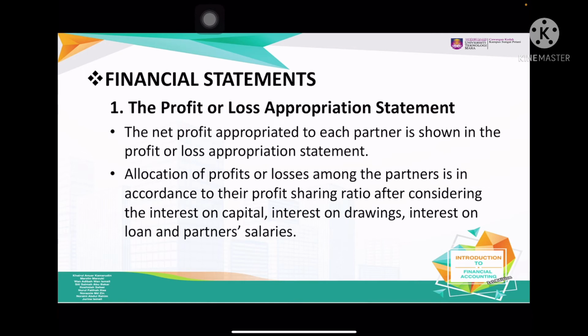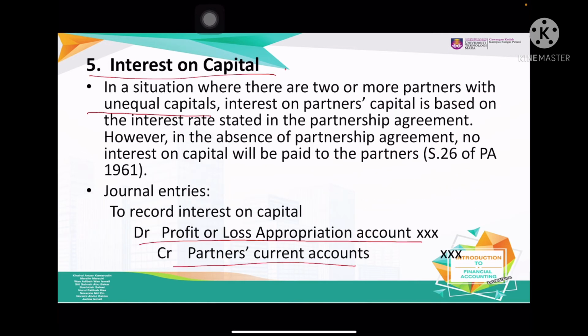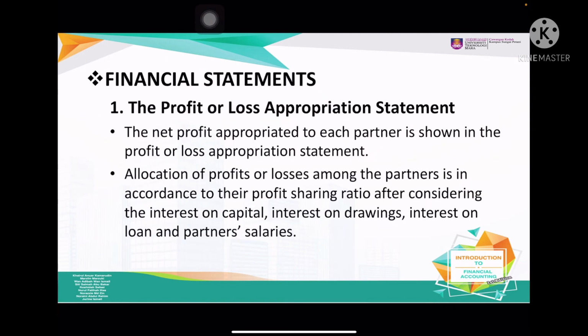Okay, so the previous five items are things you should know how to record in the account. This is very important because this is the extension of the profit and loss. Alright, so the financial statement, the profit and loss appropriation account. The profit and loss appropriation account comes after the profit and loss.